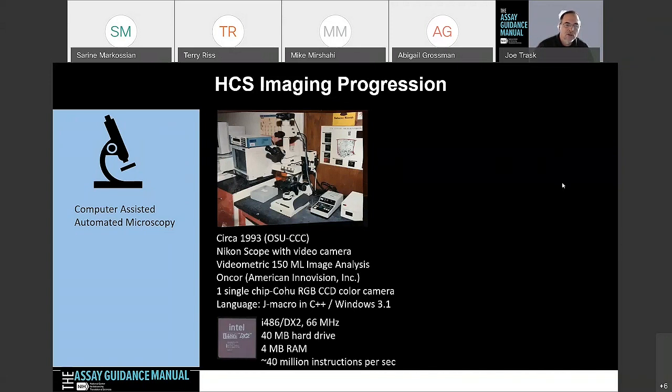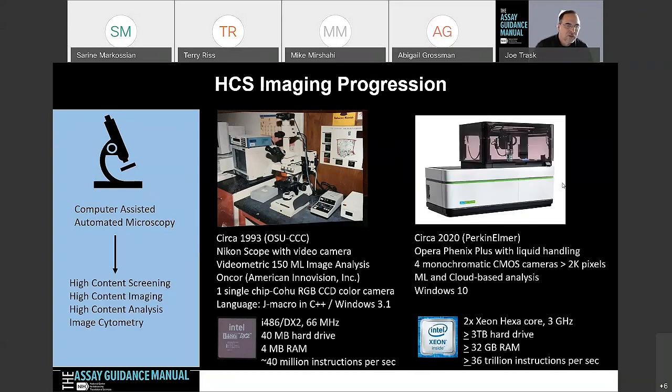No automated stage, nothing fancy about it. Very low throughput on the system. We had to program things ourselves, so it was very cumbersome that way. But in fact, it had machine learning on it, so machine learning even dates back to this time period. Very small, low-power processors, and some of the older generation like myself maybe remember some of the old computers from that time period. Today, we call this evolution high content screening, high content imaging, image cytometry, or high content analysis.